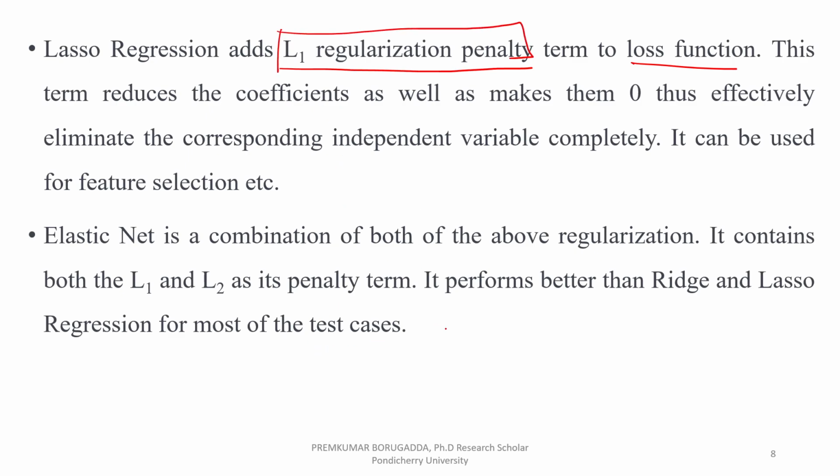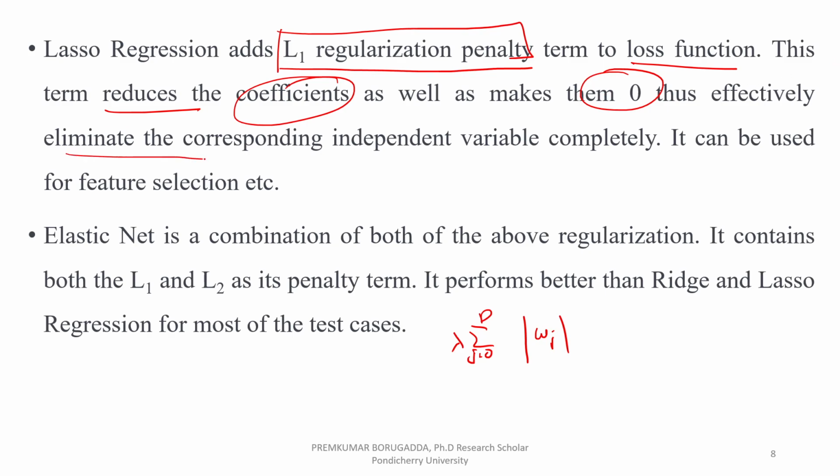It is sigma j equal to 1 to p, lambda times mod Wj. This term reduces the coefficients as well as makes them zero. That is the main advantage of Lasso regression. It can eliminate the corresponding independent variables completely, so it can be used for feature selection. When you apply Lasso regression, it automatically selects the important features.